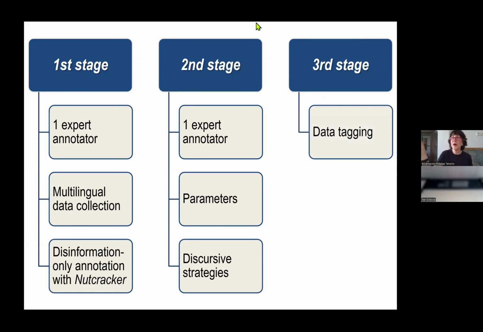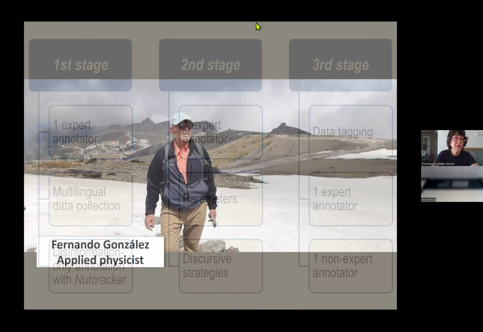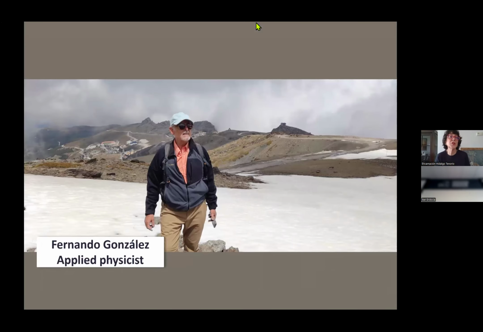So when we finished the second stage, we kept doing tagging now of a small amount of data. That is one of the most important characteristics of our algorithm. We don't need so much data. And the expert annotator started training a non-expert annotator. This is an applied physicist who knew little about what we were doing, but he needed to know exactly what we wanted him to do. So he had to answer all these questions I showed before.